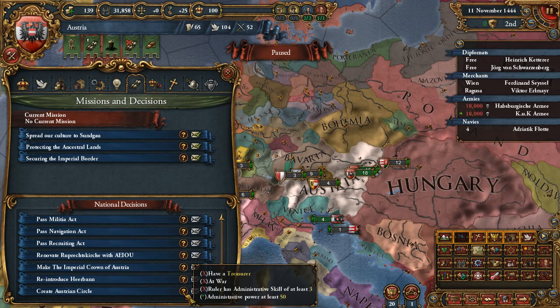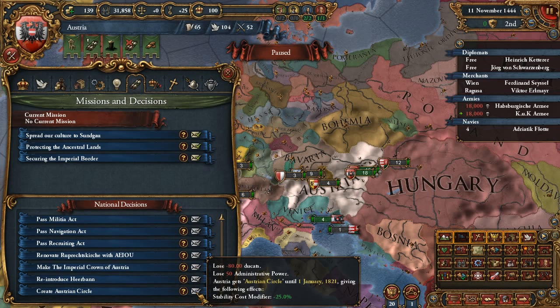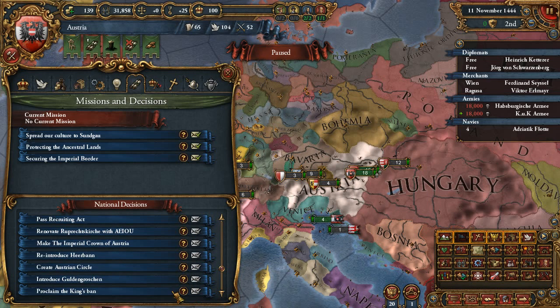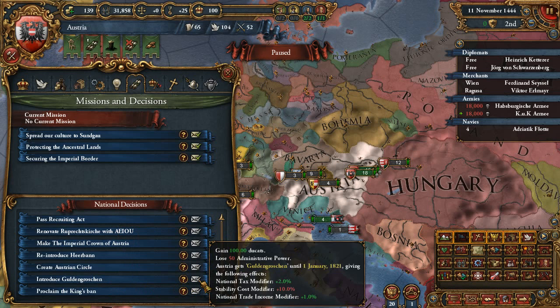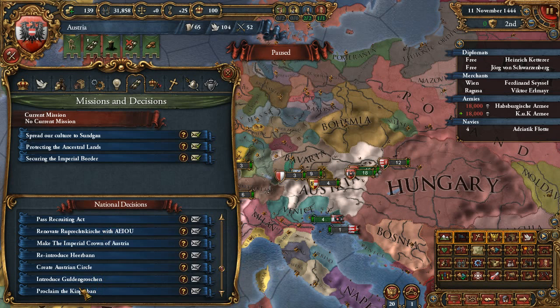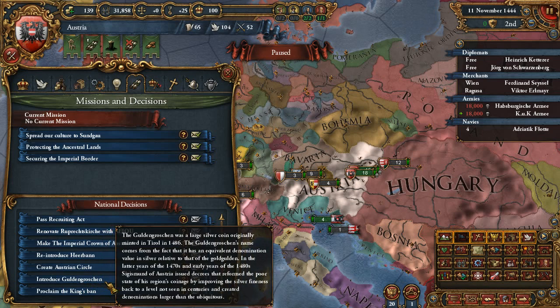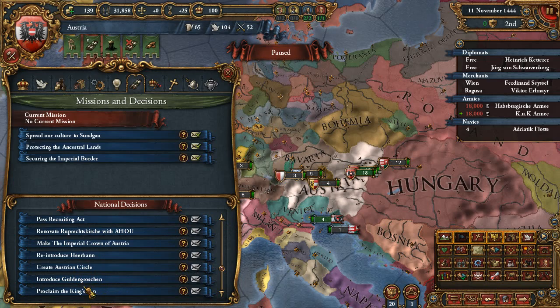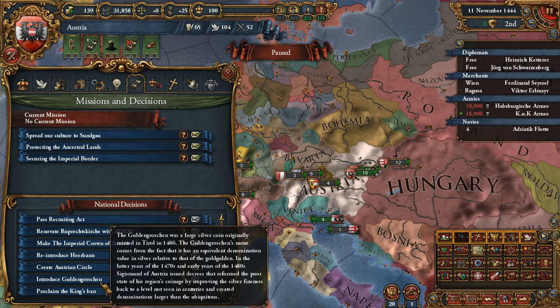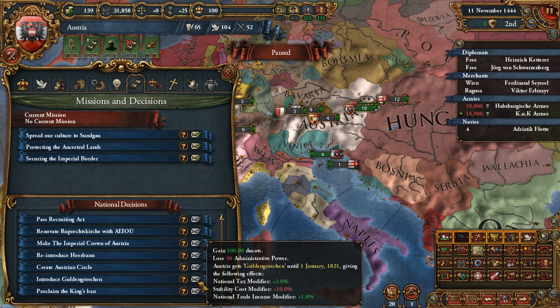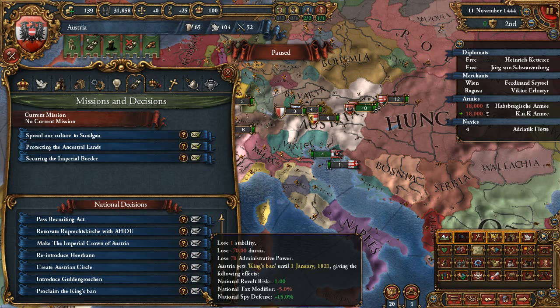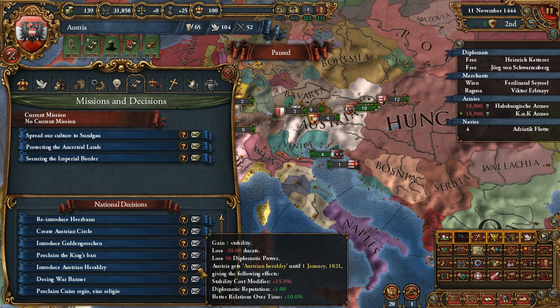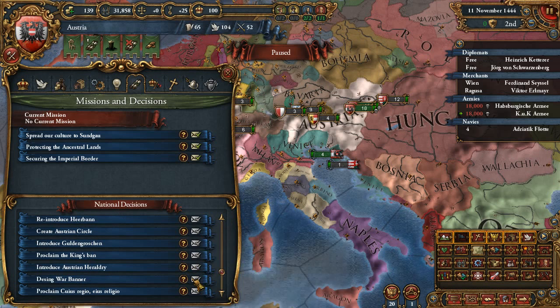Is it like a district? I must be at war for this to happen. Gulden Groschen. Groschen? This is what I'm gonna mess up. Whatever. National tax. National trade income. Proclaim the king's ban. Huh. Introduce Austrian heraldry. This is pretty much the same.